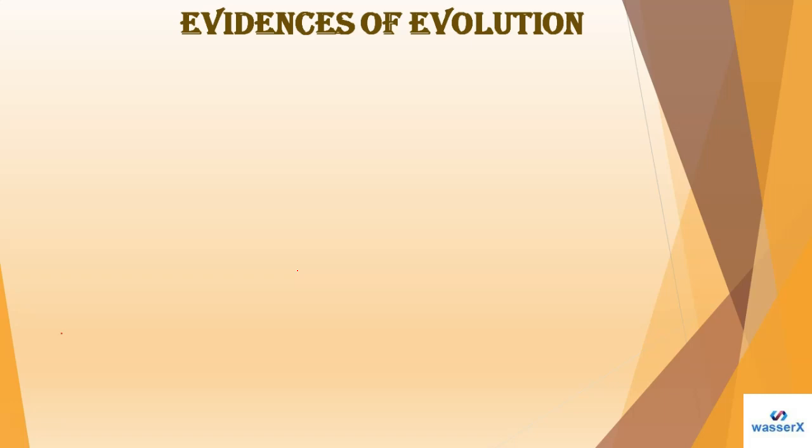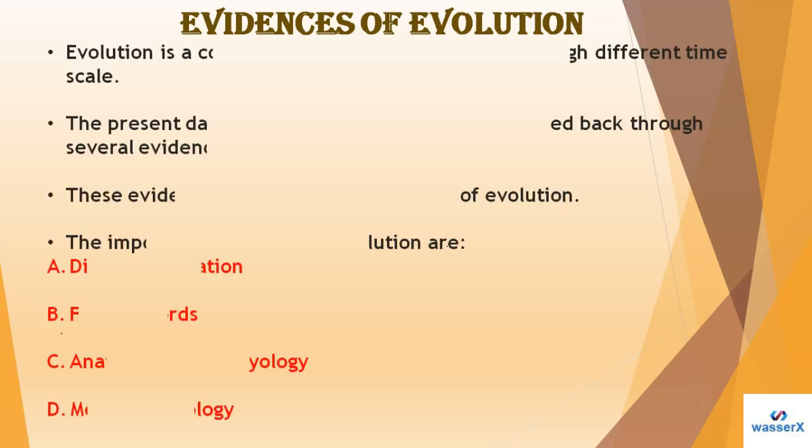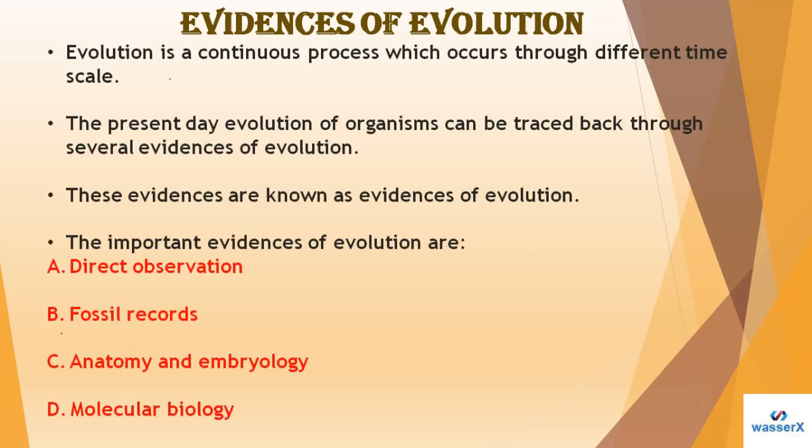So, evidences of evolution. Now we are going to study some of the evidences of evolution. Evolution is a continuous process which occurs through different times and scales. The present day evolution of organisms can be tracked back through several evidences of evolution, so these are known as evidences of evolution.